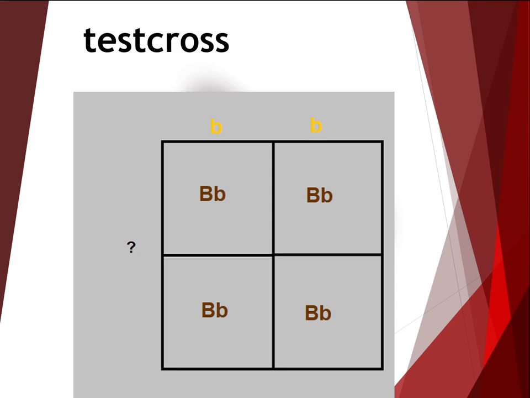Imagine that you had an individual that expressed a dominant phenotype, such as brown eyes, and you wanted to know what his or her genotype was. Are they brown homozygous, meaning capital B, or brown heterozygous, meaning capital B, lowercase b? Knowing that brown eyes are dominant and blue eyes are recessive, can you determine the genotype of the brown-eyed individual by crossing him or her with another individual, assuming that it is ethical and feasible to do so?